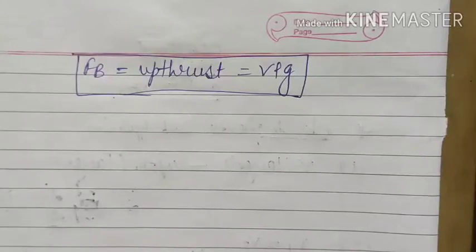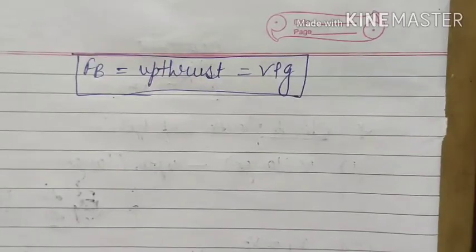So that means the volume of that particular object inside the liquid. I have already said that we don't have to do anything with total volume right now, we will include it later. So how much portion is inside the liquid? Upthrust has to do only with that much. So here the volume, the density of that particular liquid, and G, that is acceleration due to gravity. This is the formula for upthrust, which takes place because of the volume inside the liquid, and due to the difference in pressure there is a difference in the forces also, and the difference in the forces gives us one resultant force, and that is the upthrust.